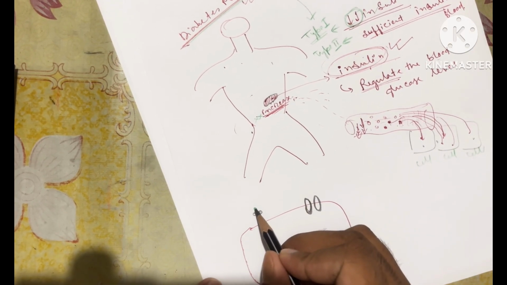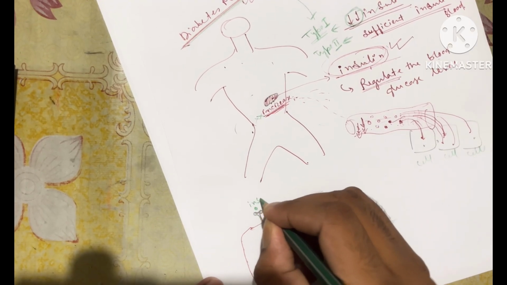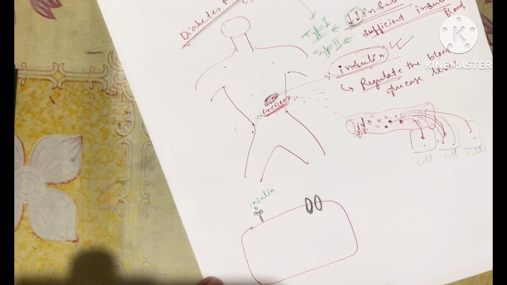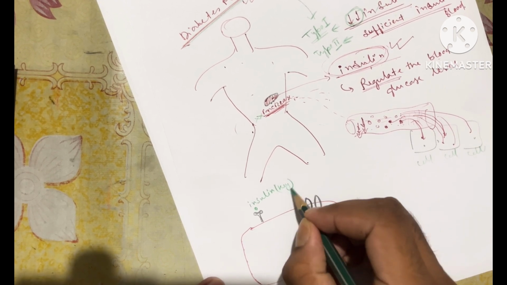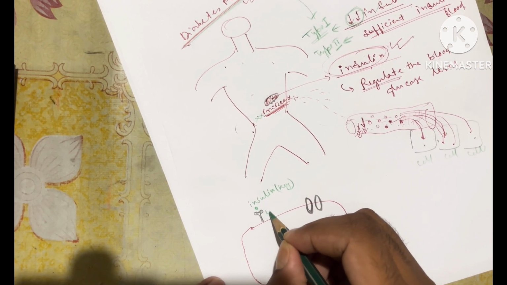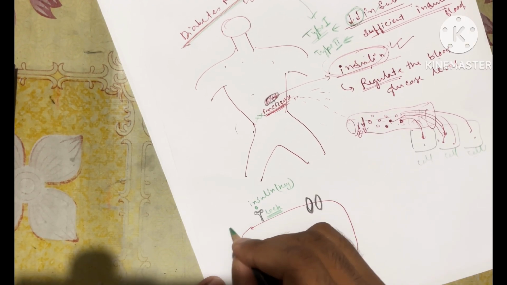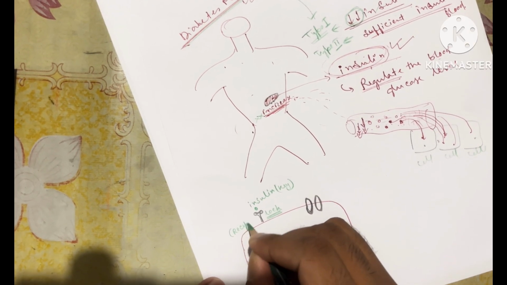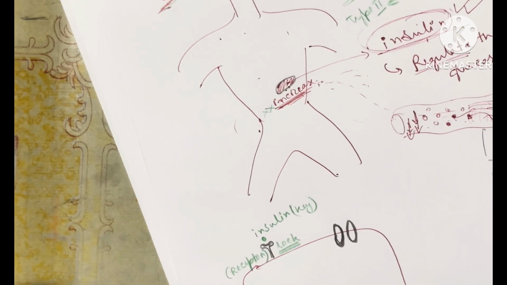Insulin is a key. Insulin acts as a key, and it will fit with the lock, and the lock is the receptor.